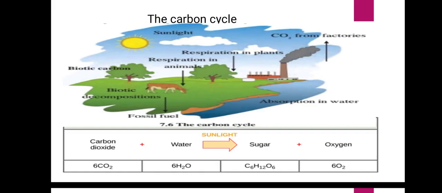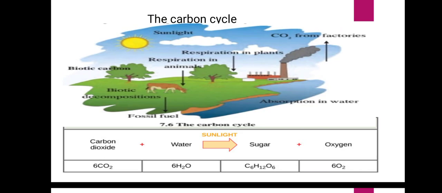So what is the carbon cycle, students? The circulation and recycling of carbon from the atmosphere to living organisms and after their death back to the atmosphere is called the carbon cycle.